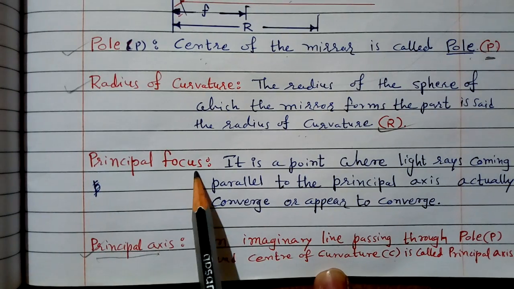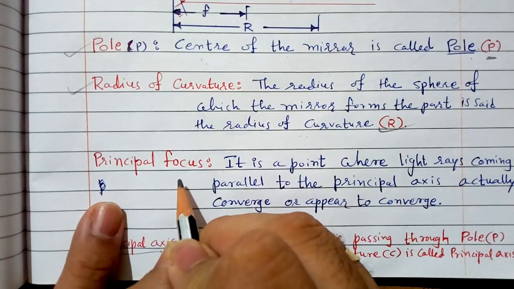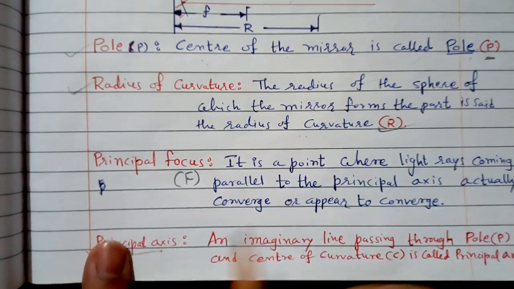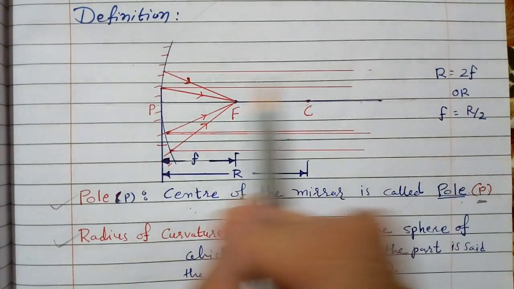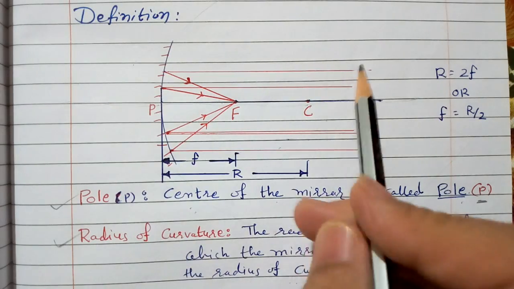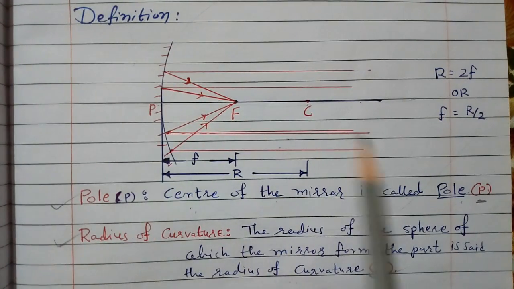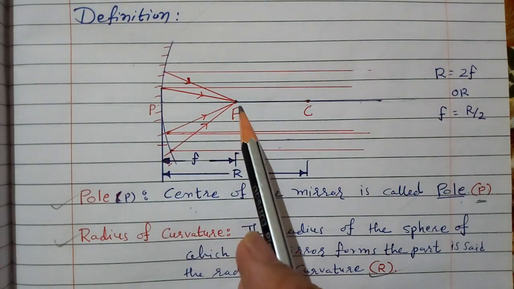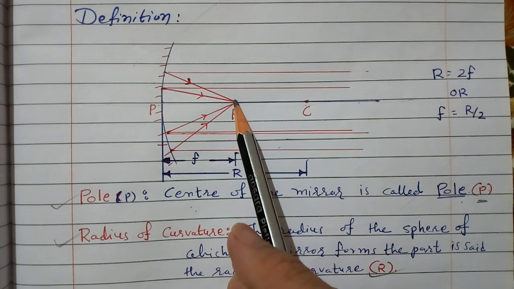Now principal focus, denoted by capital F. Here you can see in the figure all the parallel rays of light falling on the surface. After reflection from the mirror, they meet at a certain point on the principal axis.